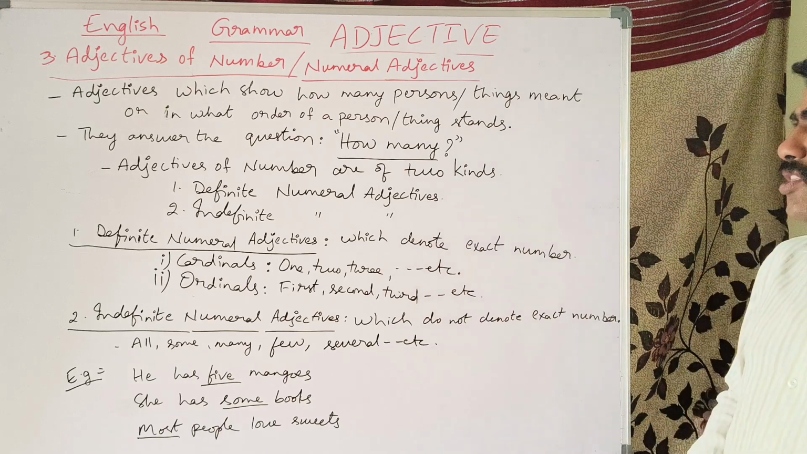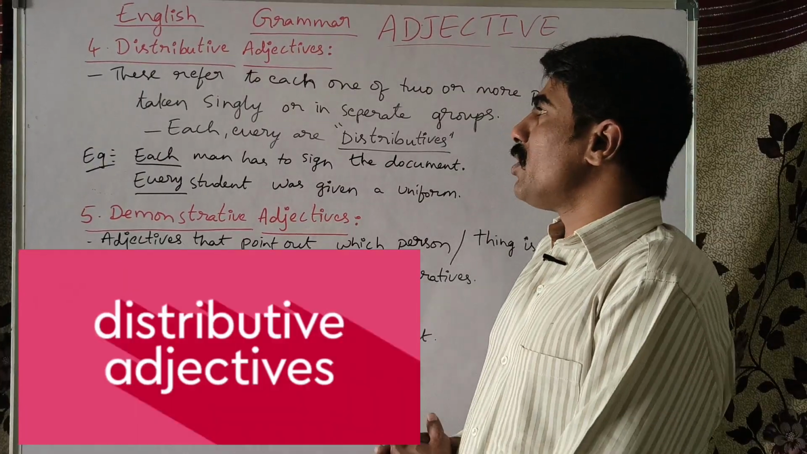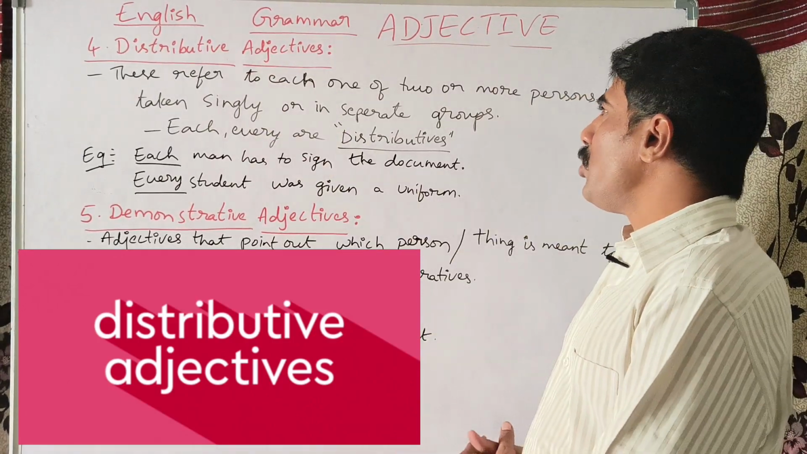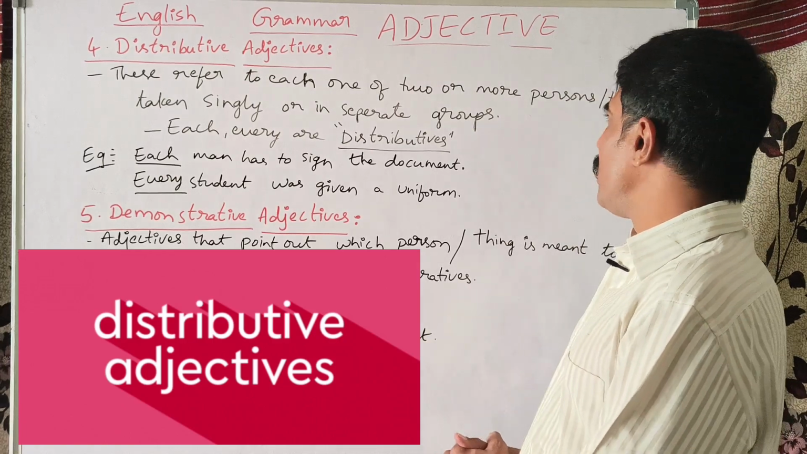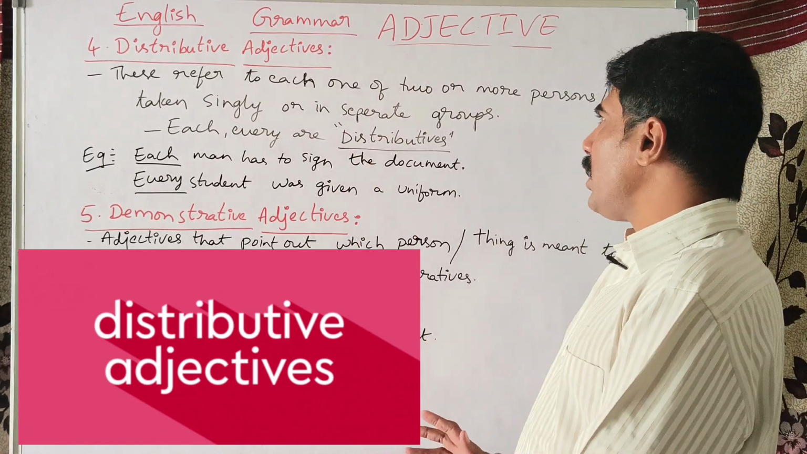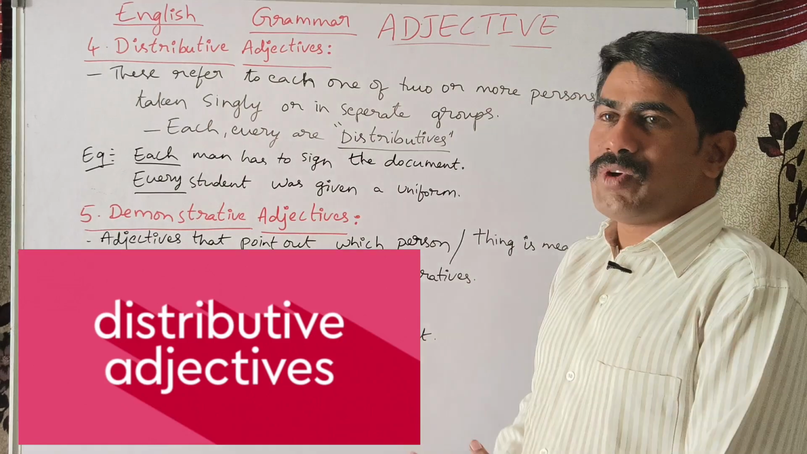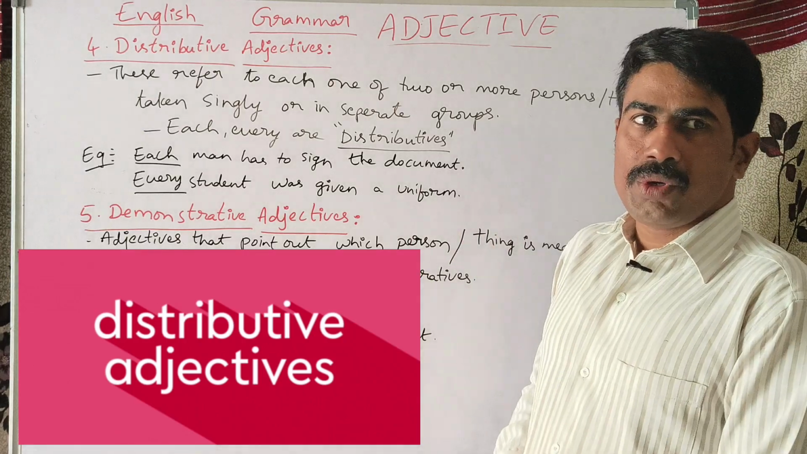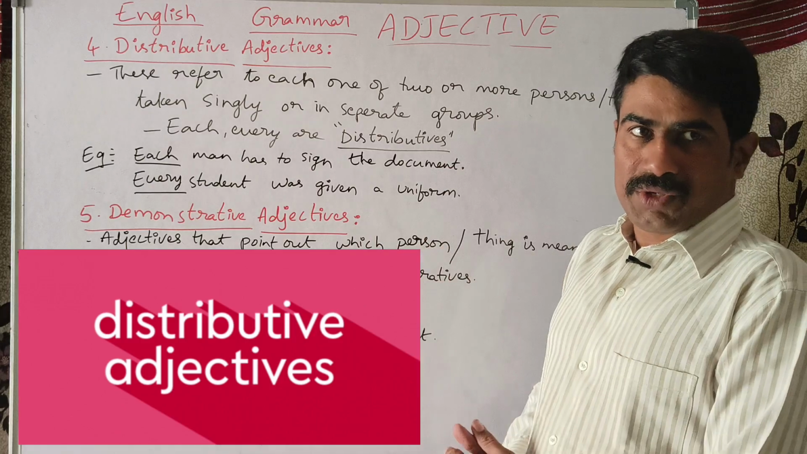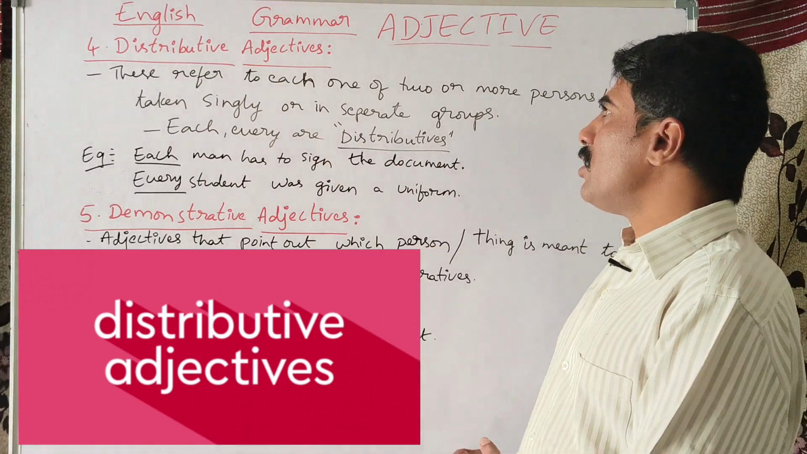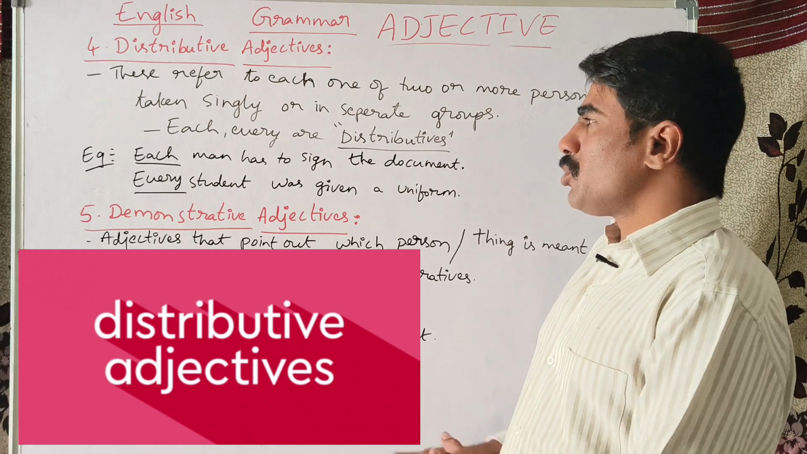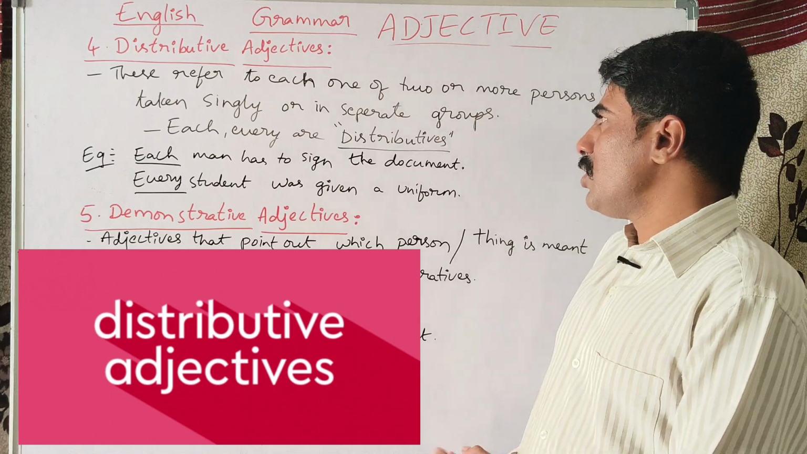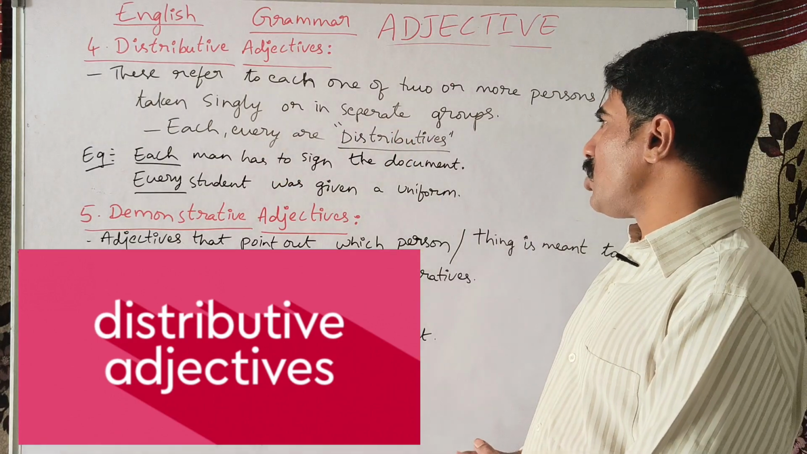Now let us look at another kind of adjective. The fourth type of adjectives is distributive adjectives. These refer to each one of two or more persons or things taken singly or in separate groups. Or in simple words, it refers to one at a time. It means it refers to the persons or things individually. So that is what we have to understand here by distributive adjectives. The words each and every, these two words are known as distributive adjectives, because each and every are distributives.